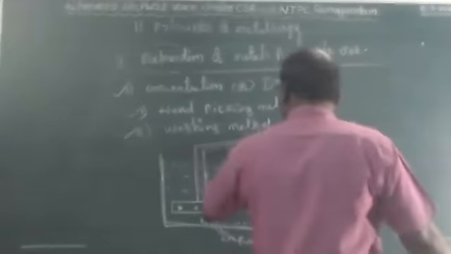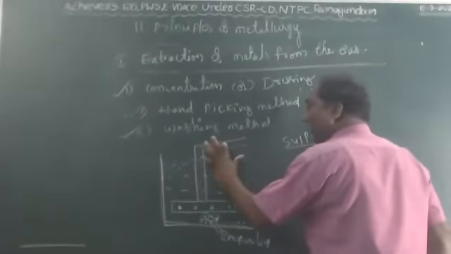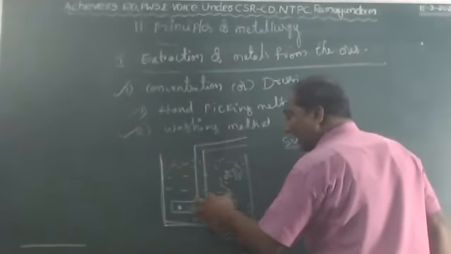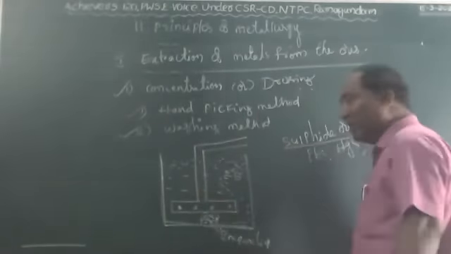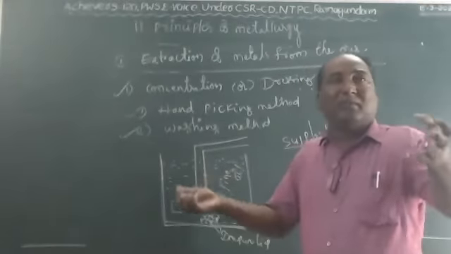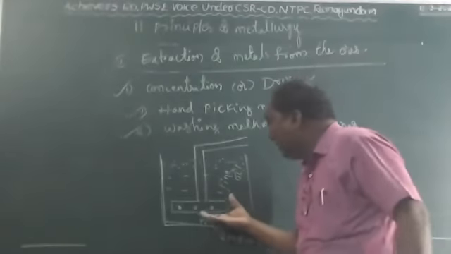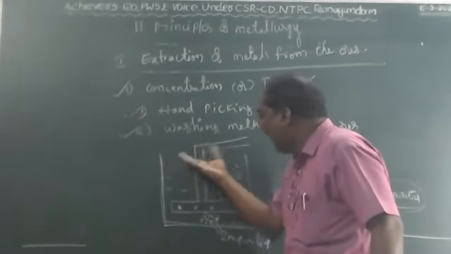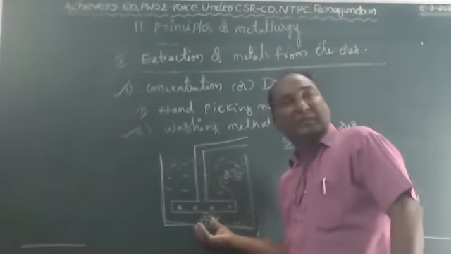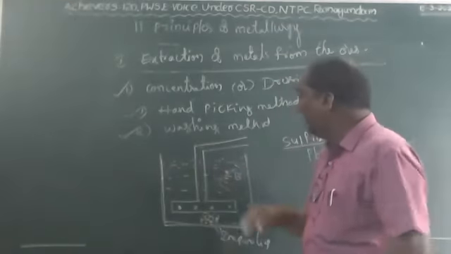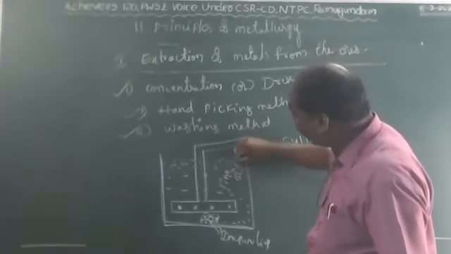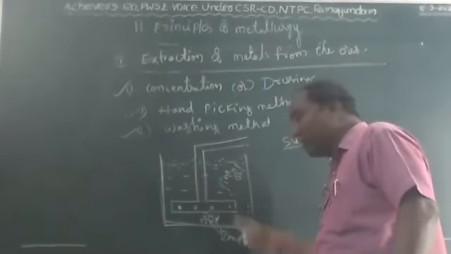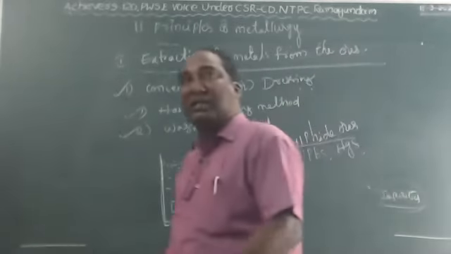Now blow the air through the air compressor. Blow the air very forcefully. Then the air enters the flotation cell and creates a disturbance in it. Due to that, foam will form. By the foam, the lightweight metal particles reach the surface of the cell and the impurities settle at the bottom. This is called the froth flotation method.